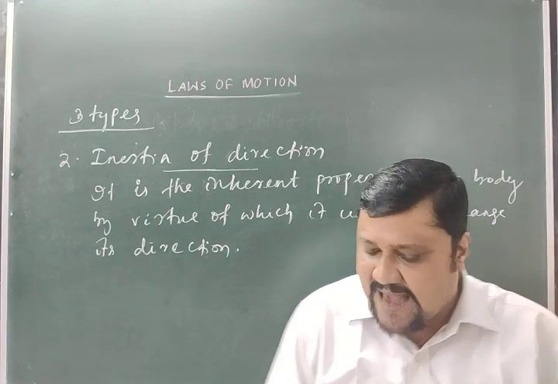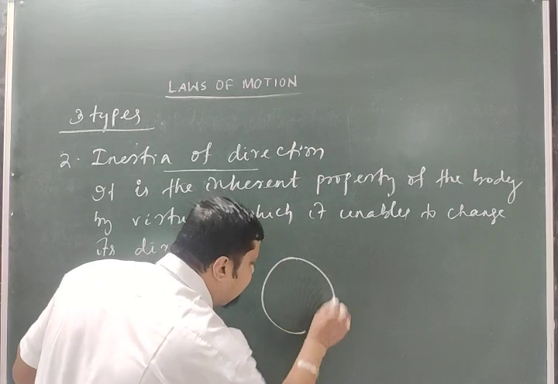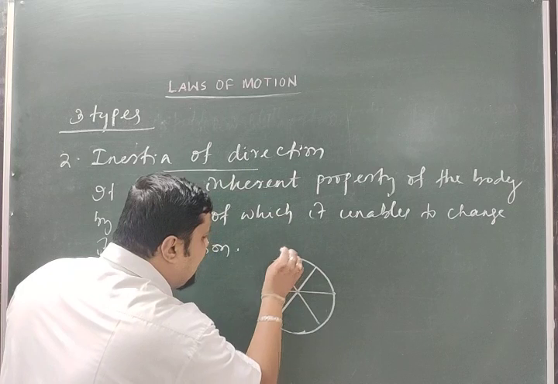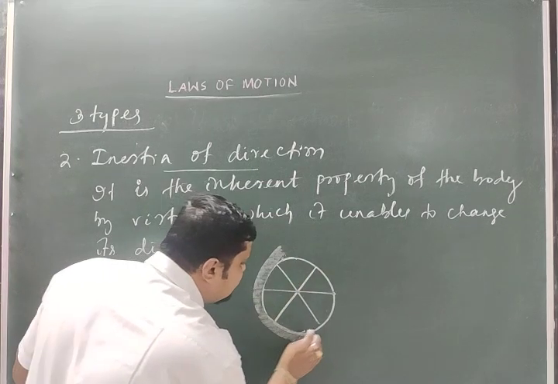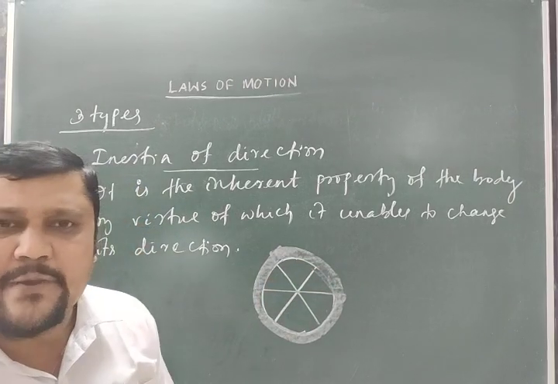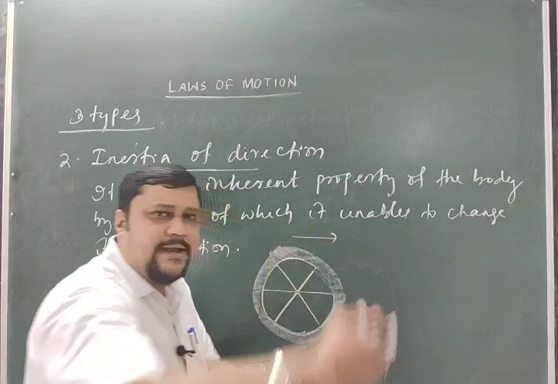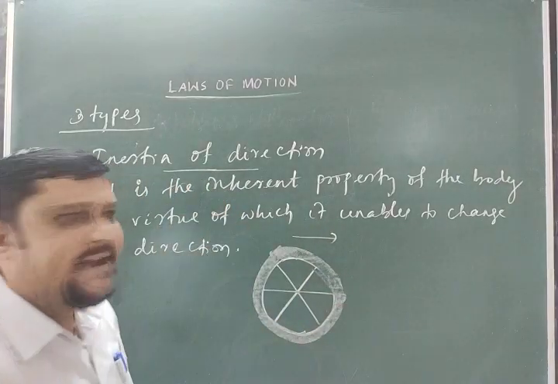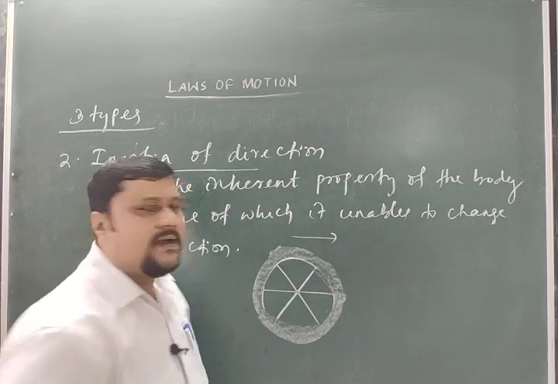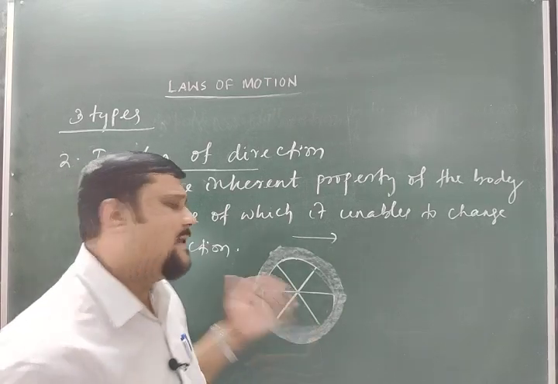Suppose this is the wheel, and these are the mud particles, and they are in motion in a particular direction. The wheel is rotating in this direction, suppose clockwise, and the mud is with the tires of the bicycle.